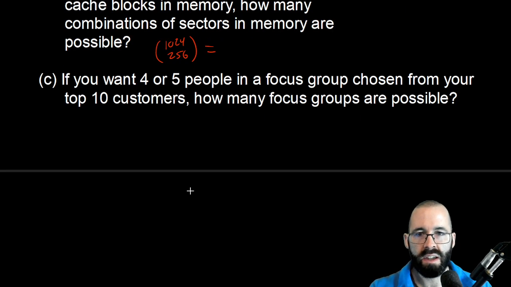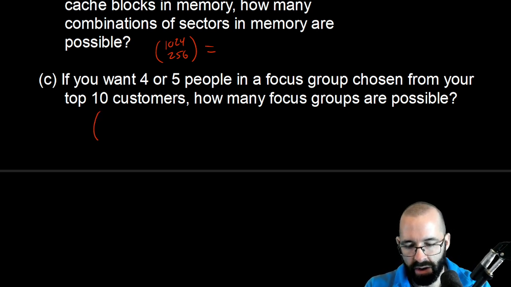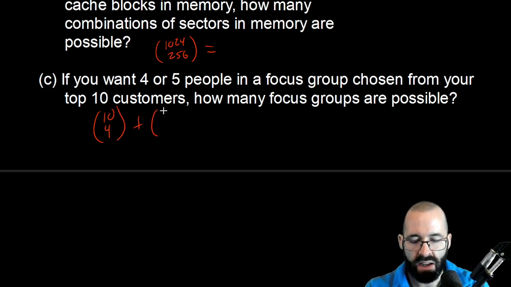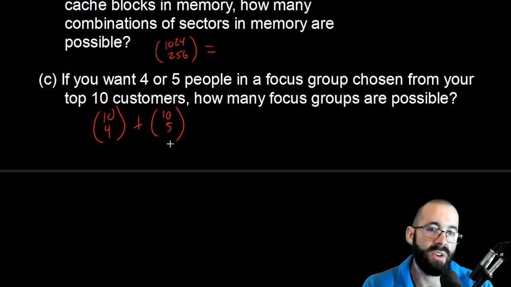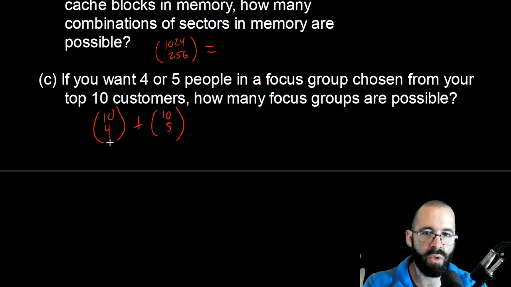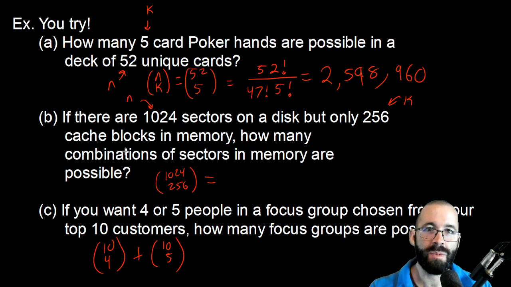This last one's a little bit trickier. You have 4 or 5 people in a focus group. So we're going to look at all the focus groups of size 4 and all the focus groups of size 5, and we'll add them together. So this is going to be 10 choose 4. That's however many 4-person focus groups we can have. And 10 choose 5 for how many 5-person focus groups we have. And we're going to say that it doesn't matter what order they're in the group, but a group of 4 people is going to be different from a group of 5 people. So we'll add that up. And again, type in the formulas. You can get this on your own. Let me know if you have any questions, and welcome to Combinations.